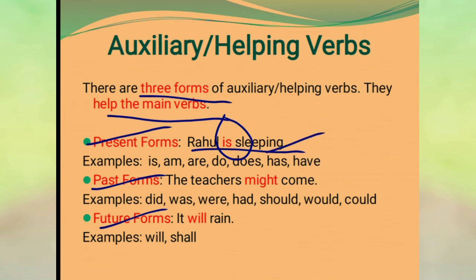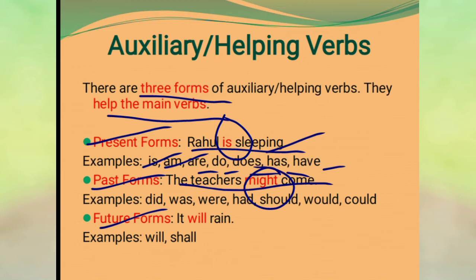Other examples of present form of the verb: am, are, do, does, has, have. They are the present form of the verb. Past form of the verb: teachers might come.